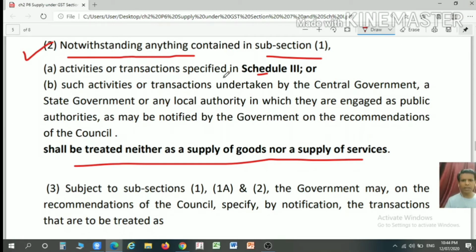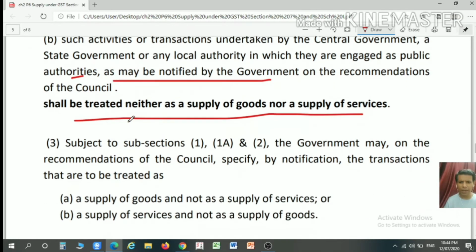Further, such activity or transaction which is undertaken by the central government, state government or a local authority in which they are dealing as a public authority, as may be notified by the government, will not be treated as part of a supply. So what will not be treated as part of a supply? Whatever is given in schedule 3 will not be considered as part of supply. Further, where the central government, state government or a local authority deals in a transaction as per their public authority and which is notified by the government, then such transaction would not form part of the supply.